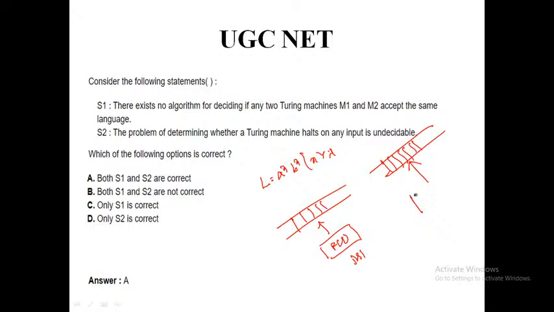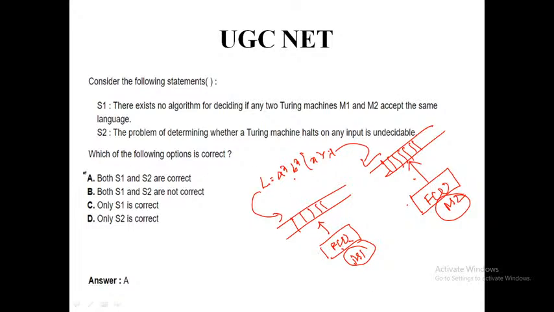Various types of Turing machine design are possible. L is accepted by M1, L is also accepted by M2, but there is no way to determine whether two Turing machines are accepting the same language.